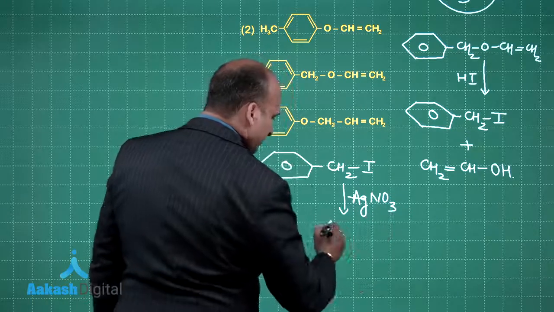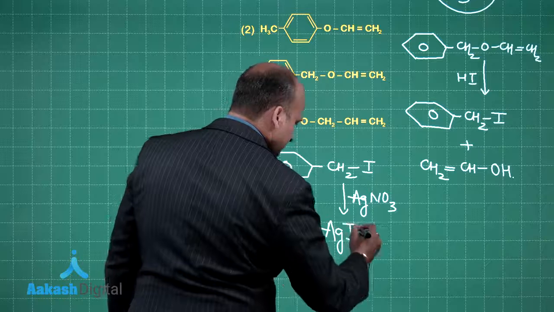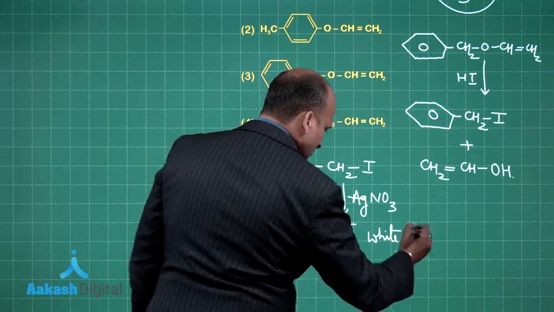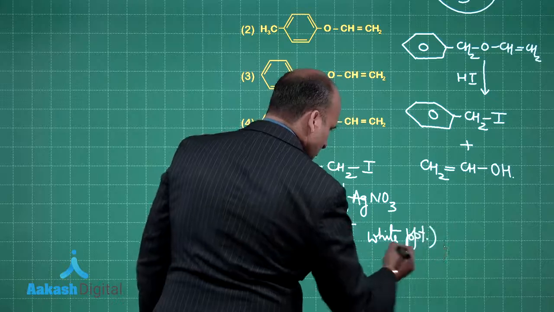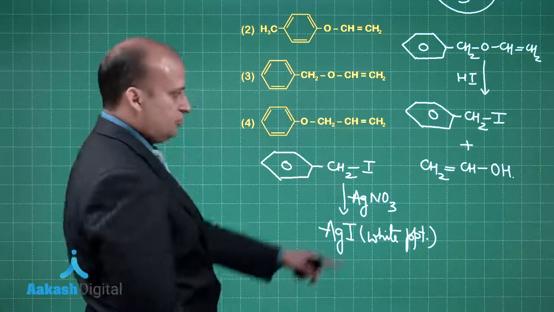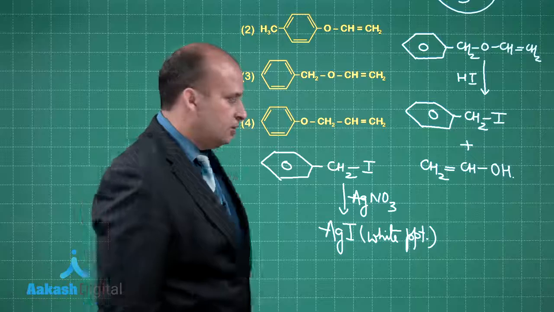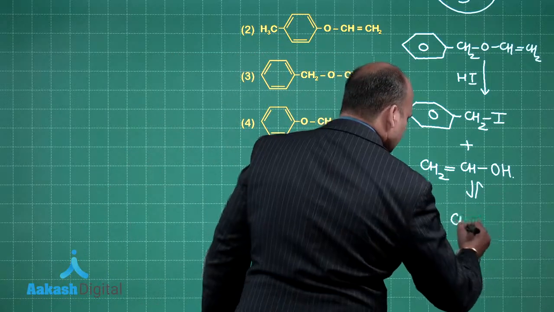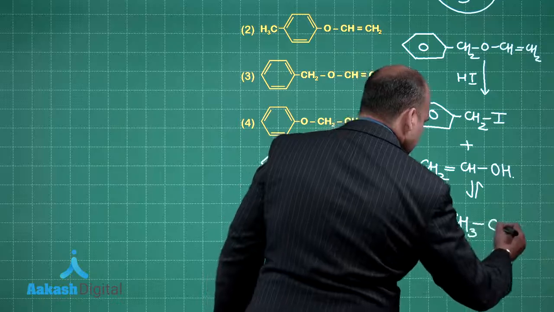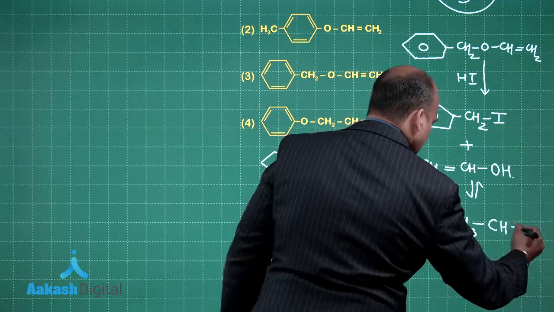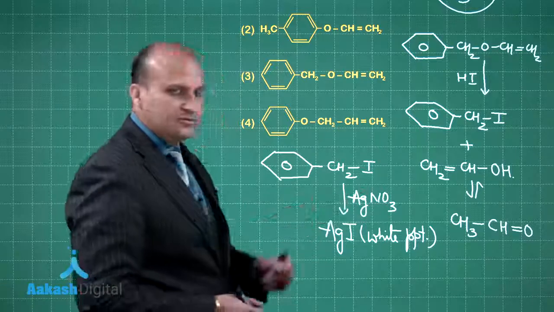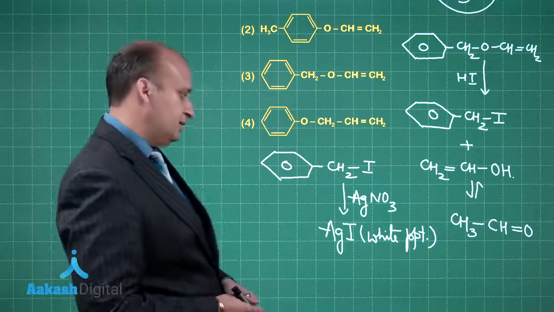So, we will get the yellow PPT of AgI. Okay. Now, this one, this is in the enolic form. On tautomerization, what will happen? It forms CH3, CH double bond, which is basically acetaldehyde, and this gives positive iodoform test, right.